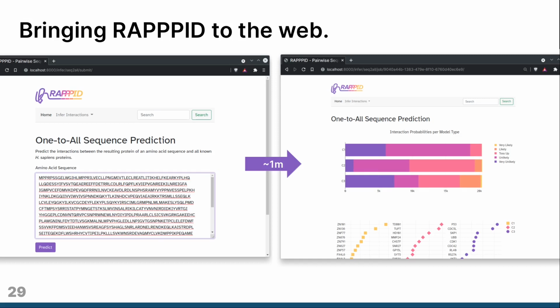We're also very excited to be taking RAPPPID to the internet. We're in the process of bringing online a RAPPPID inference portal where you can input your own amino acid sequences and get back interaction probabilities. In our preliminary tests, inferring the interaction between a user-submitted protein sequence and all the human UniProtKB protein sequences takes about a minute to complete.